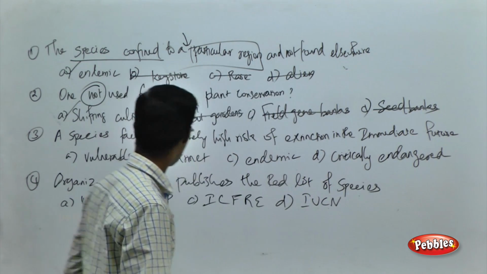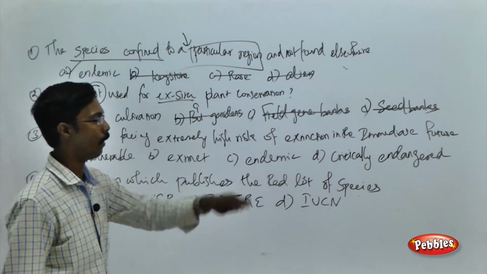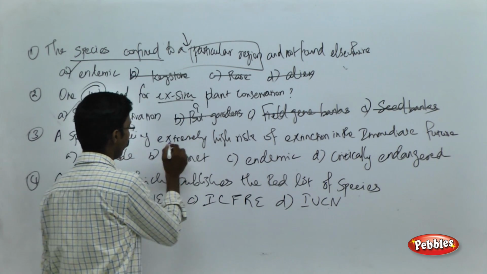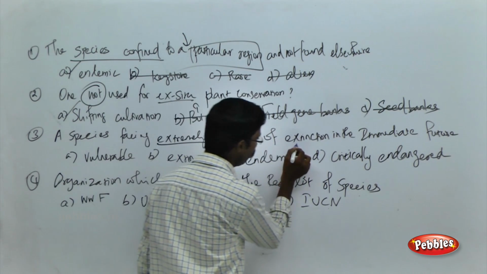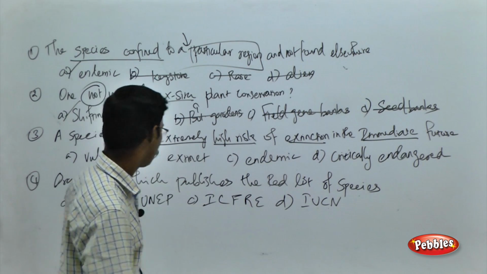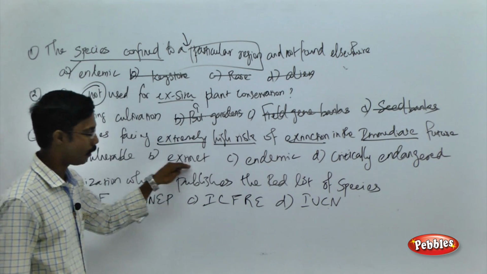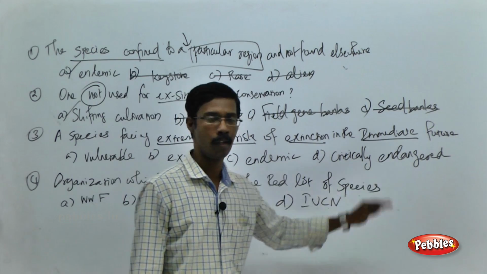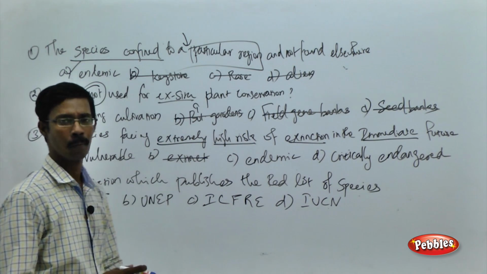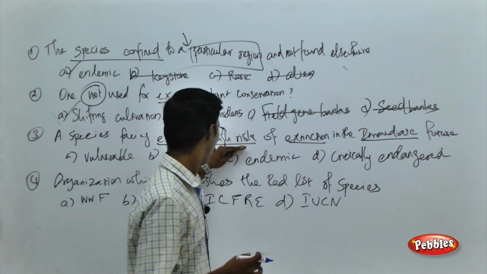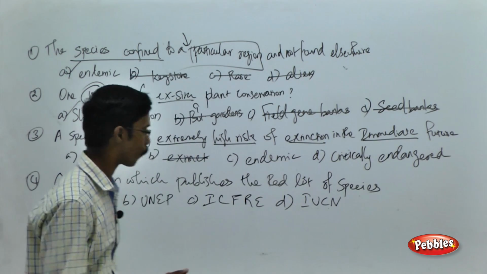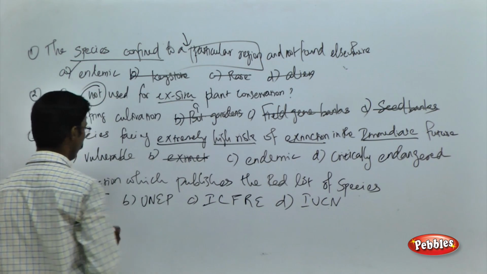A species facing extremely high risk of extinction in the immediate future. The clue for you over here: extremely high risk of extinction in the immediate future. See the choices: vulnerable, extinct, endemic, critically endangered. You can easily eliminate the choice extinct because they are still alive, they are still present, but they are facing high risk of extinction in the immediate future. So you can easily eliminate the choice extinct.